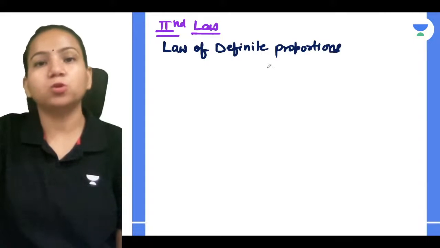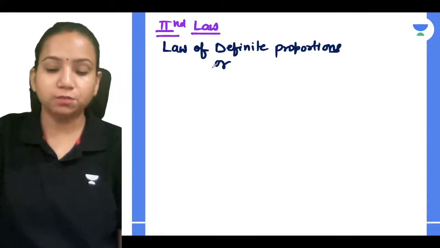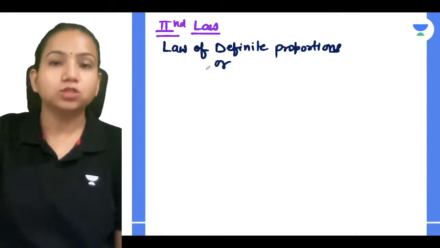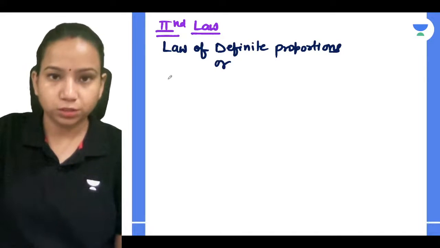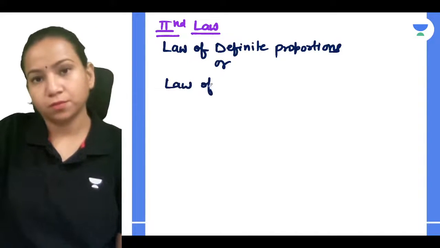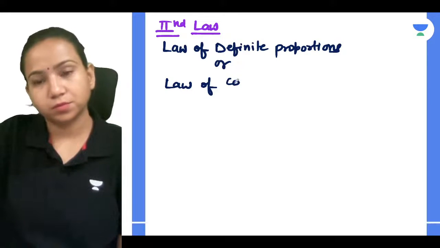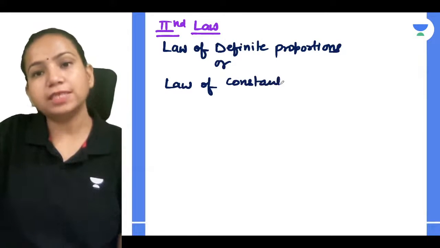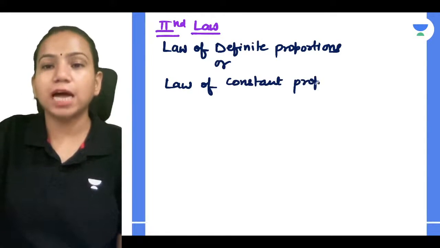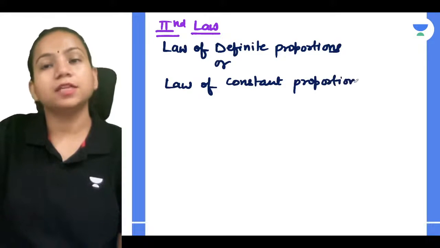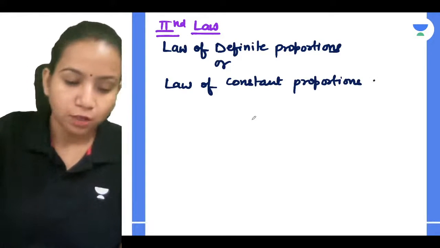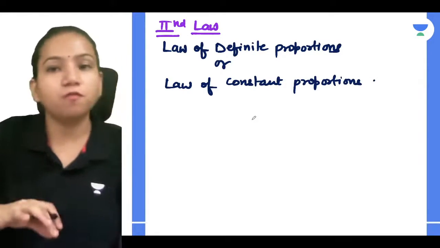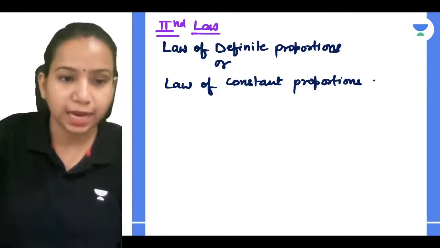So the law of definite proportions is also known as the law of constant proportions, because definite means the thing which is constant. If anyone is having any doubt in the previous law, you can ask. So the law of definite proportions, or law of constant proportions, what does it say, guys? It is very simple.